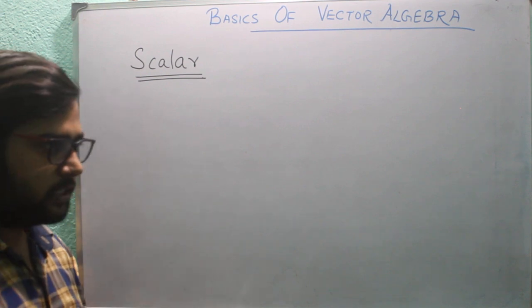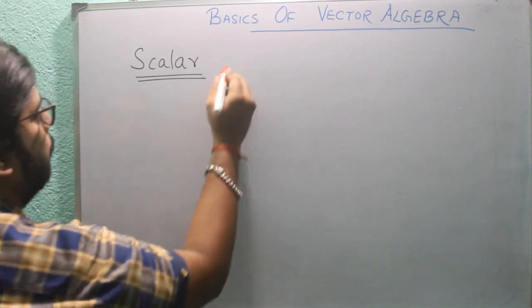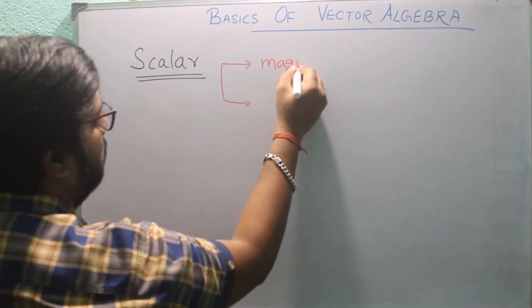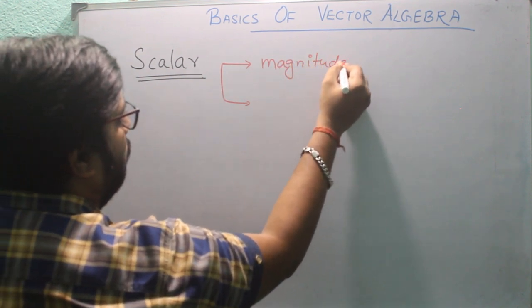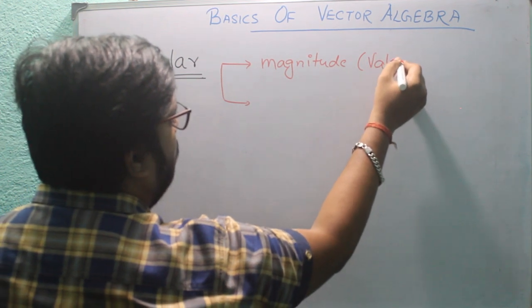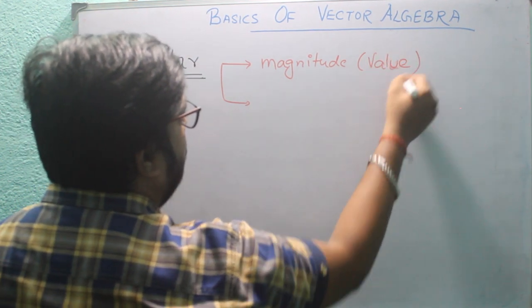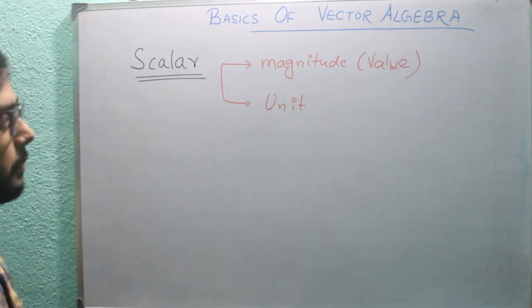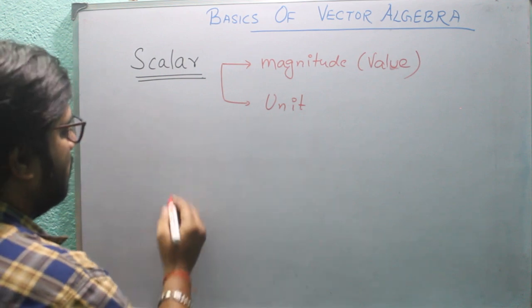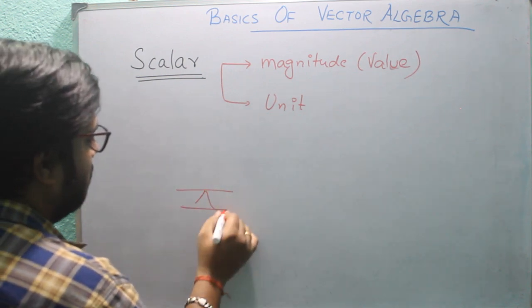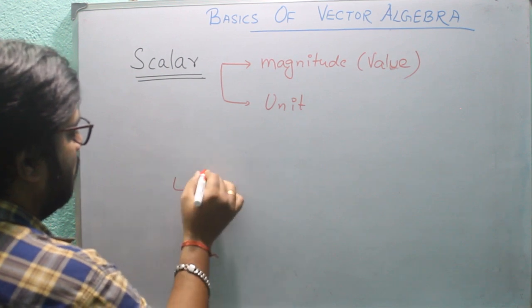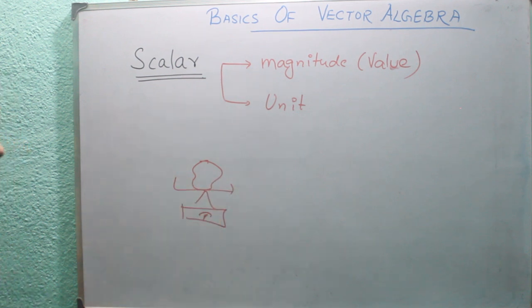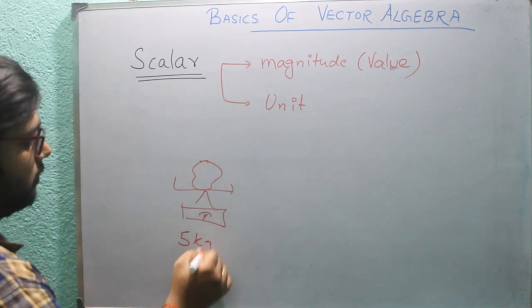To state scalar quantities, we need only two things. First is its magnitude, which we also call value, and the second thing is unit. For example, if we have a beam balance where a stone is placed, the scale will read 5 kg for this stone.